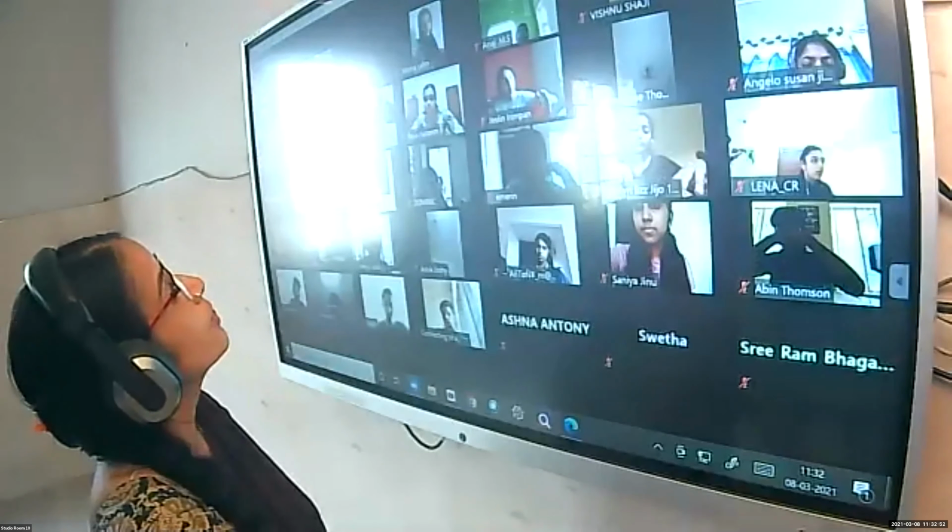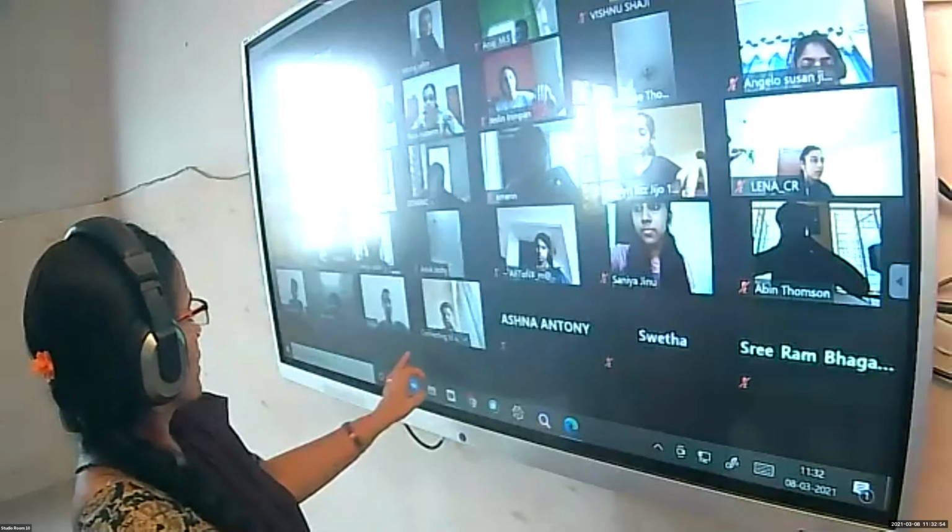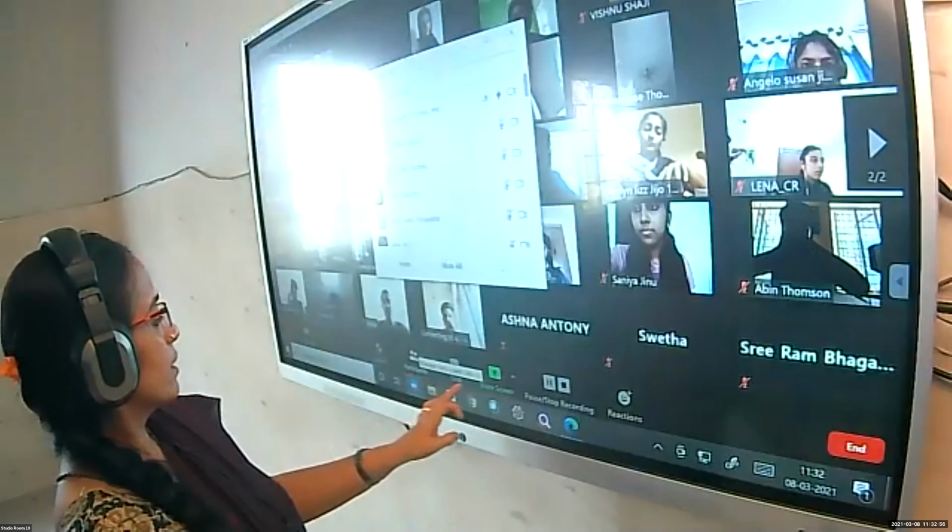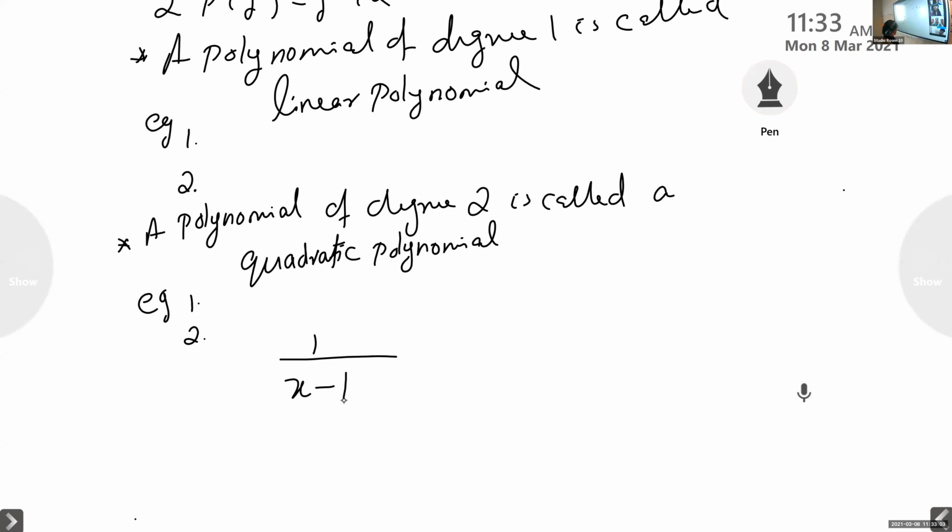Anuj, 1 by x minus 1. Melita, 1 by x minus 1 is a polynomial or not? No, dear. These are not polynomials. If algebraic expressions are expressed in the form of fractions, we can't say it is a polynomial.